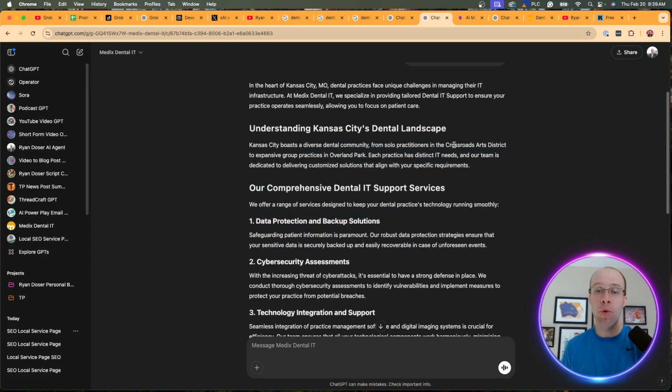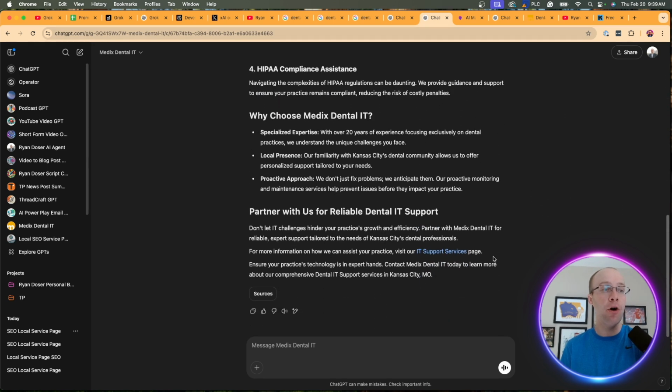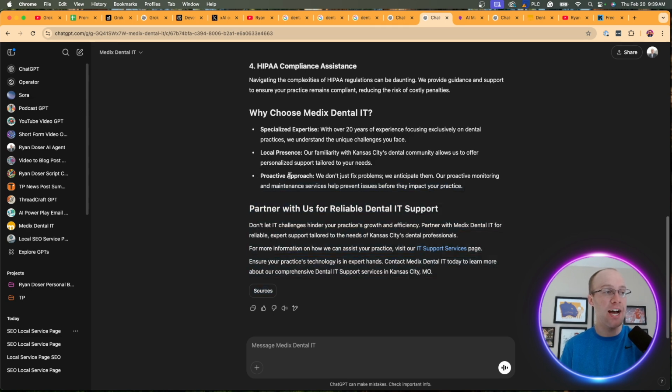This sounds a lot more like this brand's writing style if you go to their website and compare it. And then they also have internal links. So I trained it on the instructions of this custom GPT. I uploaded what's called an XML sitemap, so that way I can internally link relevant pages on my website, which does help SEO versus just going straight to ChatGPT and saying, write me a local service page, with a call to action at the end here.